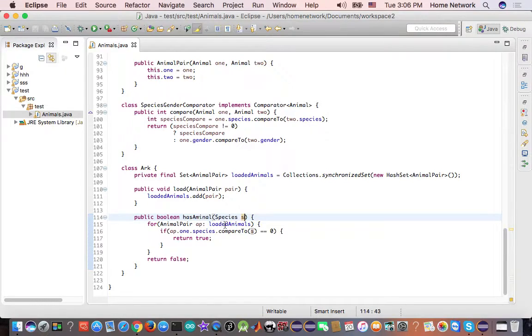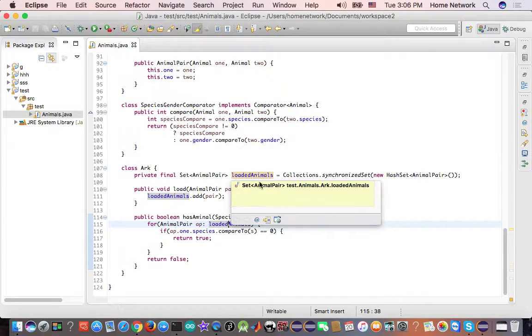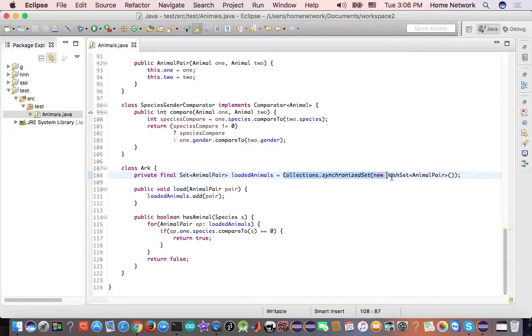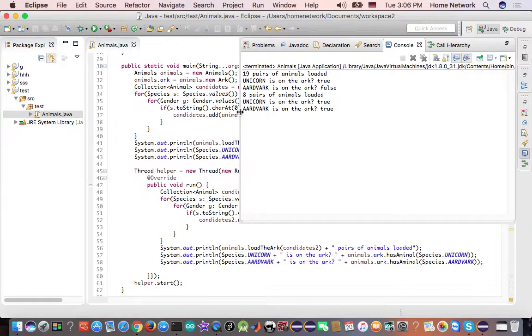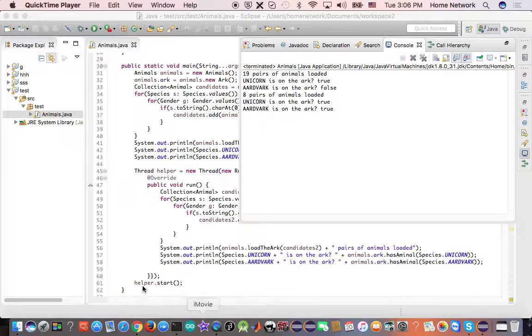Here we have the species, and here we have the shared variable. Okay, this variable is shared among the threads. However, we already fixed it. So looks like we are all done with this ark. All the public methods are now thread safe. We are good. Let's run the program, and we get the same result, but in a thread safe fashion. So this time it's happy